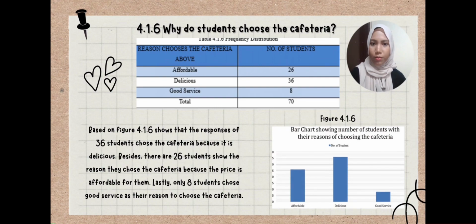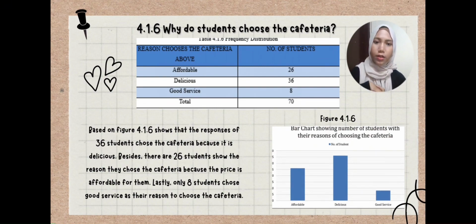And for the question about why students choose the cafeteria, we can see in figure 4.1.6 that 36 students choose the cafeteria because it is delicious. Besides that, 26 students chose the cafeteria because the price is affordable for them. Lastly, only 8 students chose good service as their reason to choose the cafeteria.